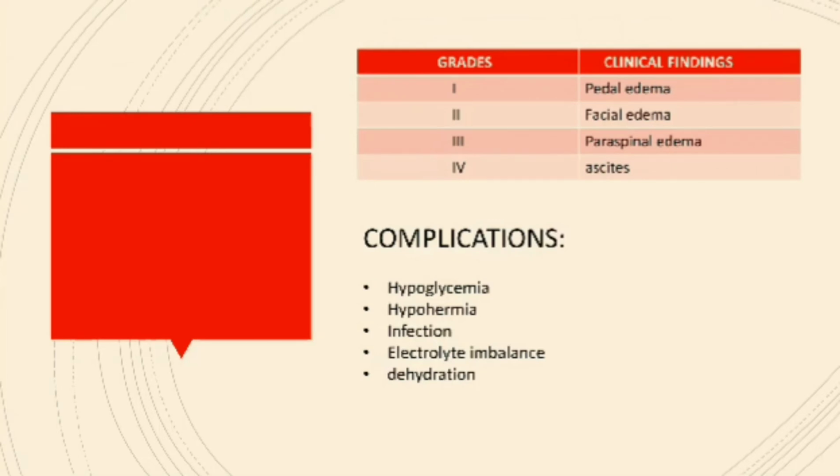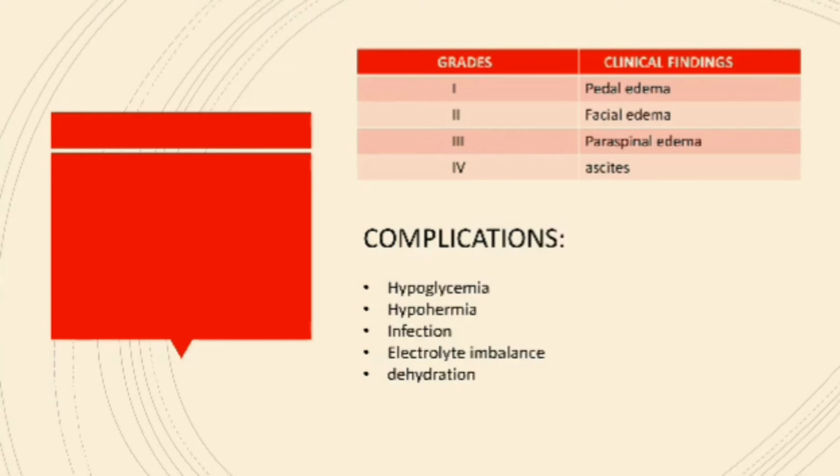And coming to its grade, you remember one thing, we graded marasmus based on the loss of fat. Now here we grade Kwashiorkor based on the edema we have. Grade 1 is pedal edema. Initially the edema will be there in the leg, then it is followed by facial edema, then we have edema of paraspinal muscles, at last we have edema of the skin. That is what ascites is.